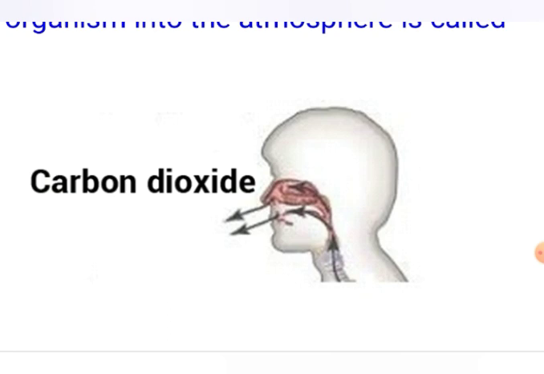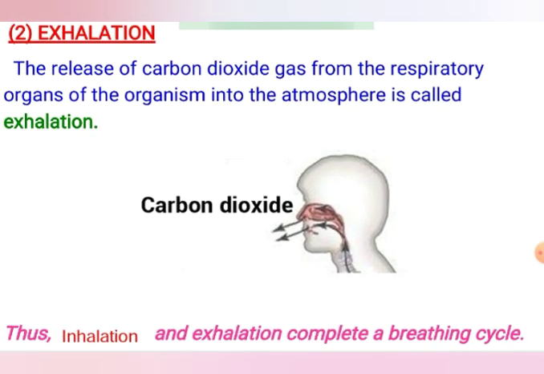At the same time, the carbon dioxide, which is present in higher concentration in the air already existing in the respiratory organ, is released into the air, which is then exhaled. So we inhale oxygen and we exhale carbon dioxide gas. This is a physical process, because the physical process of diffusion is involved.